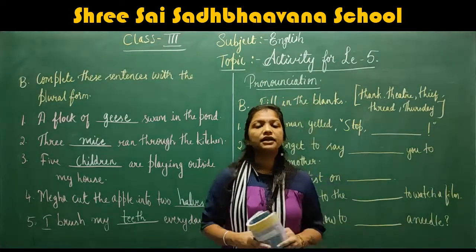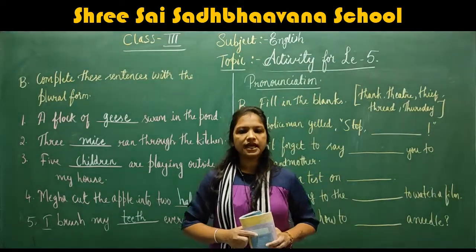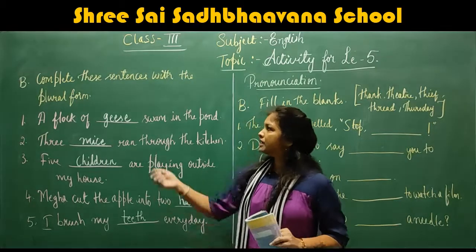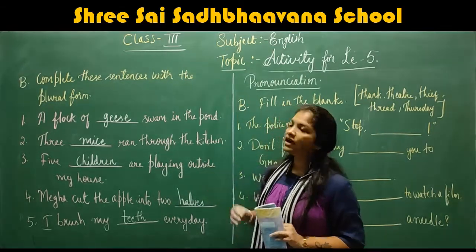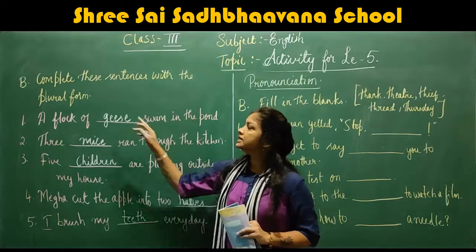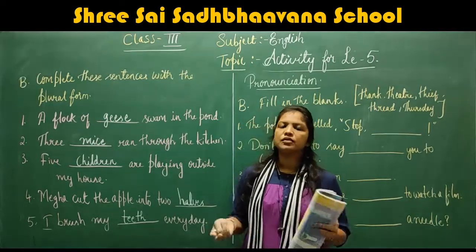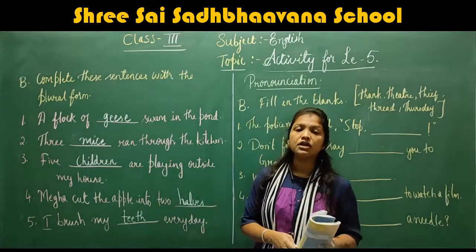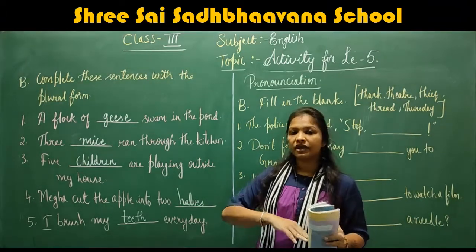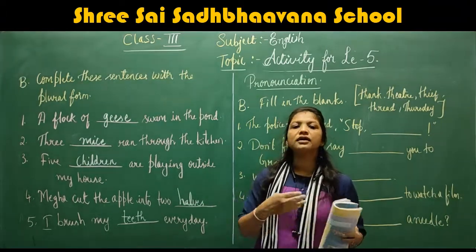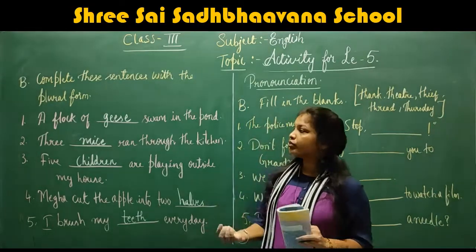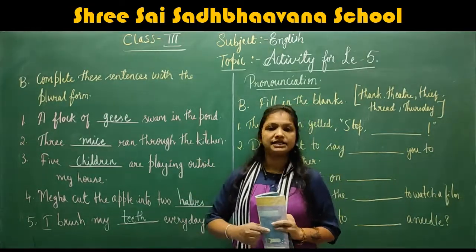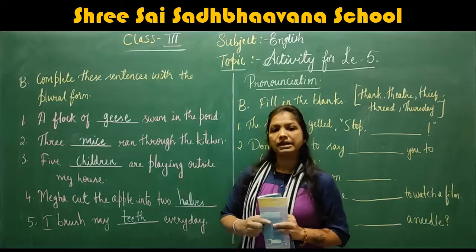Children, we have learned the irregular plurals. Based on that, we have a heading. Here, what do we have to do? Complete these sentences with the plural form. Based on the plural forms we have learned, we have to choose the correct plural form for the given sentence and fill in the blanks.